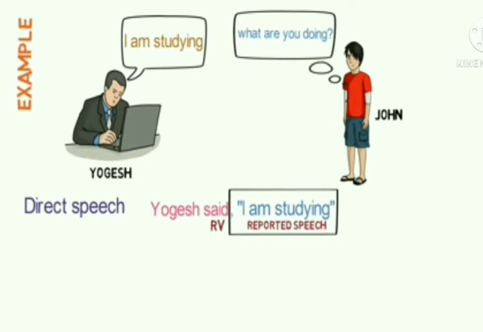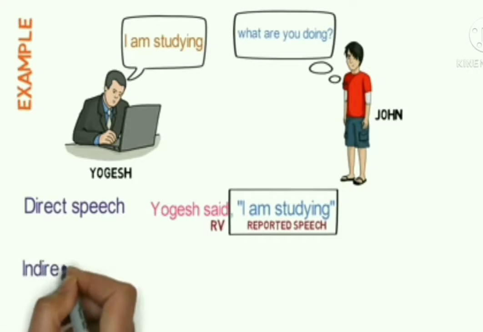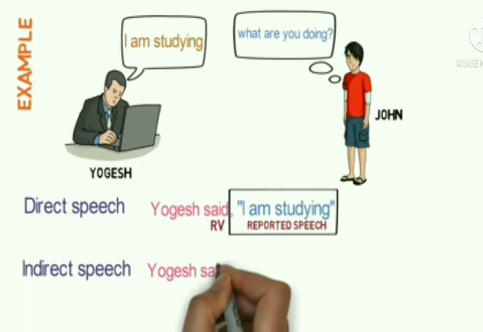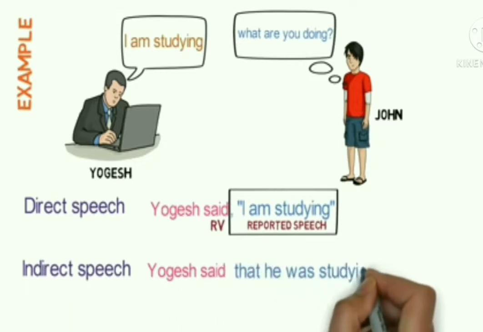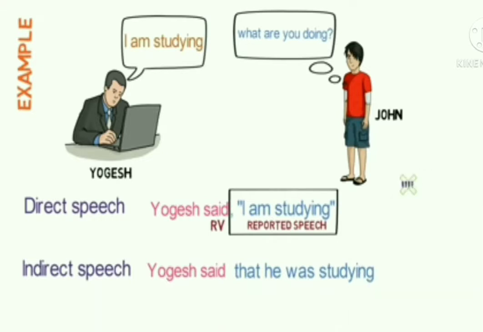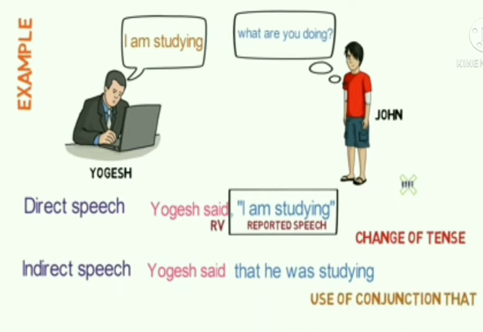We saw that in direct speech we use the words as they are. As Yogesh said, "I am studying." On converting it to indirect speech, we get: Yogesh said that he was studying. What are the changes that you can identify here? First is the removal of quotation marks or inverted quotes. Second is the change of tense, as we can see the present tense changed to past tense. And the third is the use of the conjunction that.